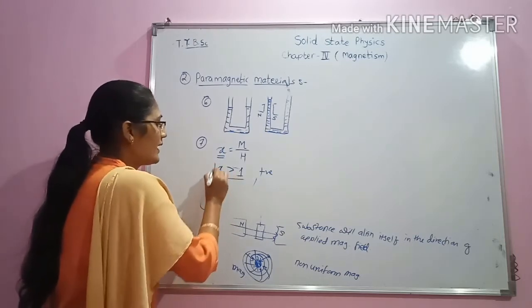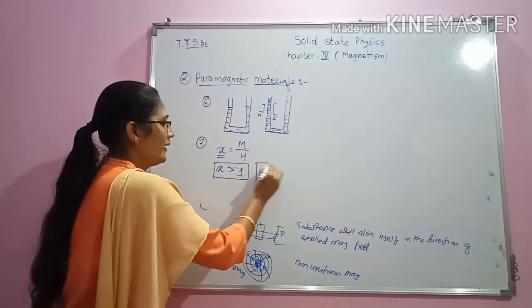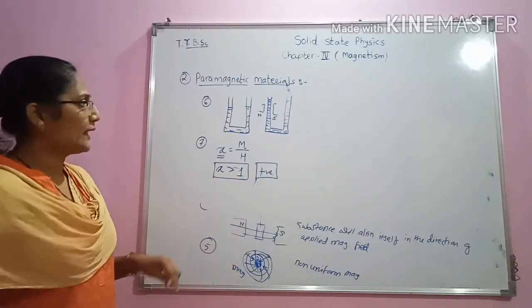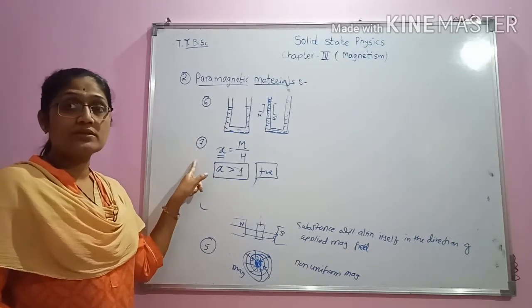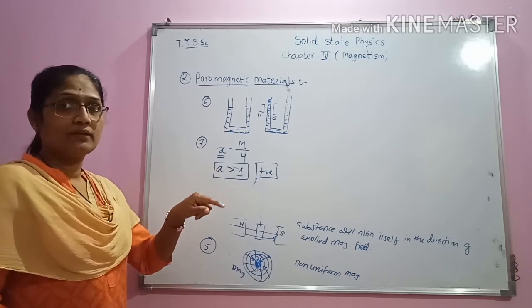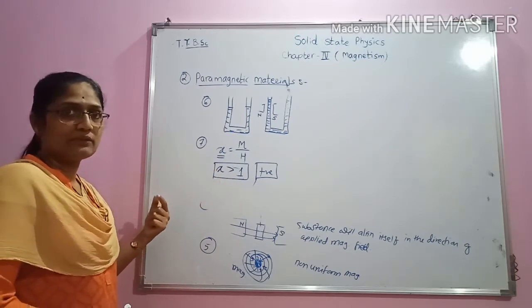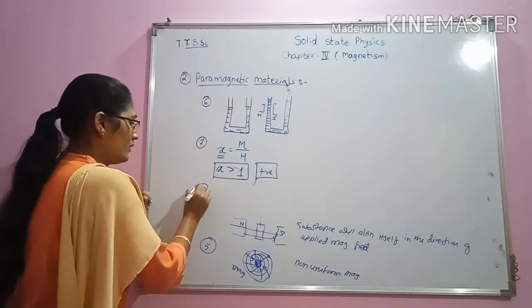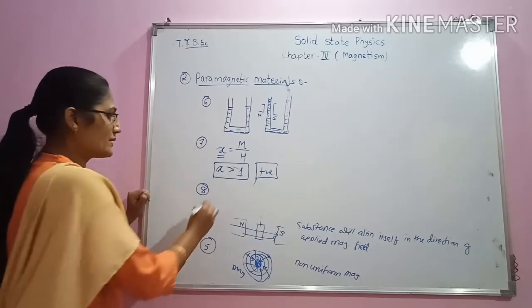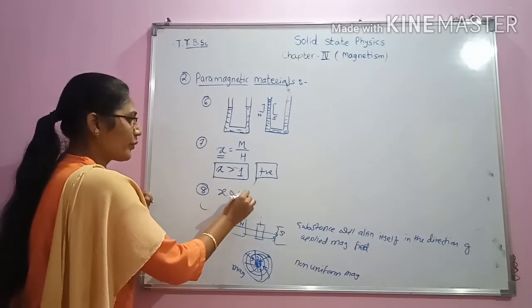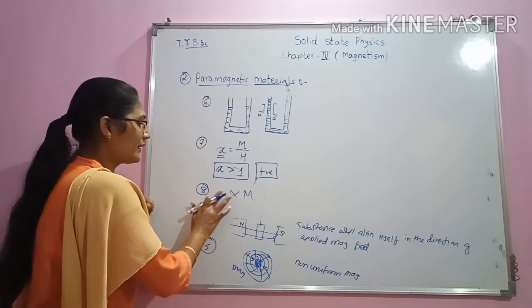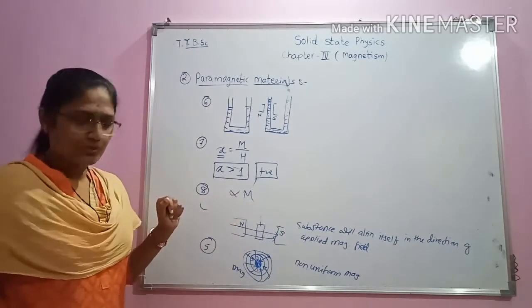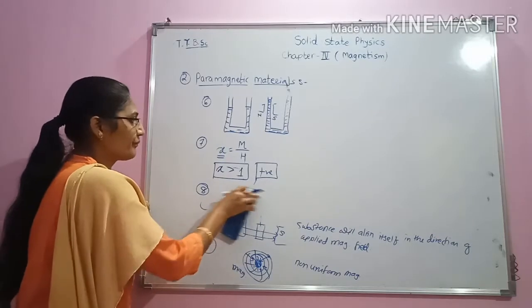It is greater than 1 and it is positive. As we apply a magnetic field to these materials, they will produce magnetism in them. They will respond, that is, susceptibility is directly proportional to the magnetization produced, or the applied magnetic field is directly proportional to the susceptibility.